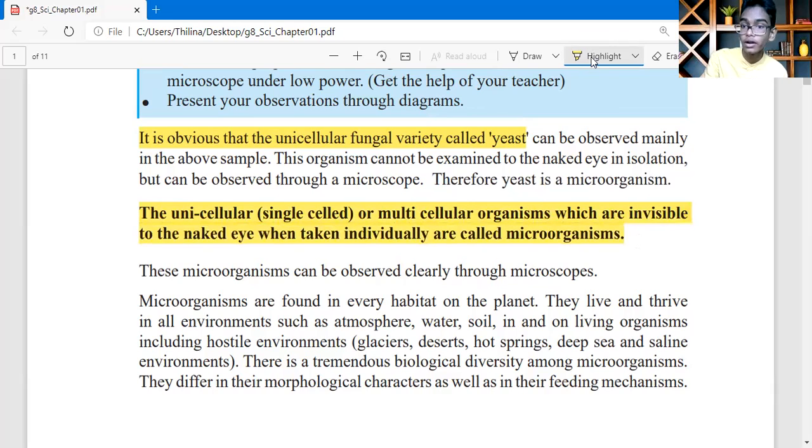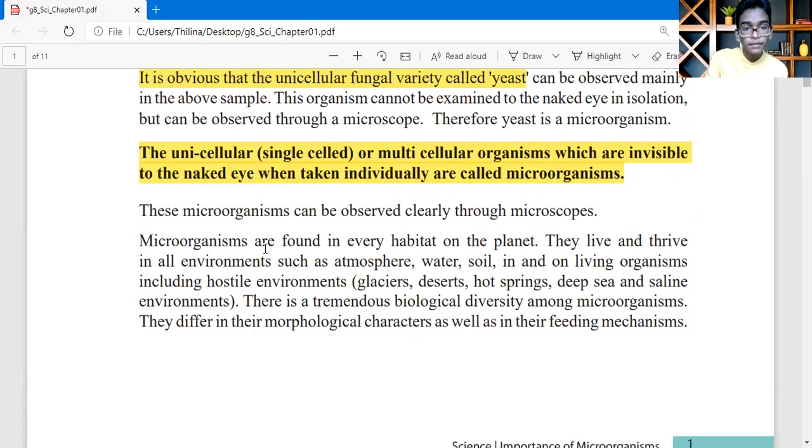What is called a microorganism? Then you can write the unicellular or multicellular organisms which are invisible to the naked eye when taken individually are called microorganisms. Yes, let's see the next one. These microorganisms can be observed clearly through a microscope. Yes. Microorganisms are found in every habitat on the planet. That means they are telling microorganisms can be found in all habitat areas.